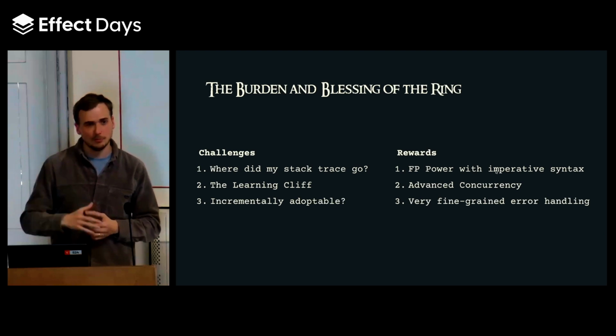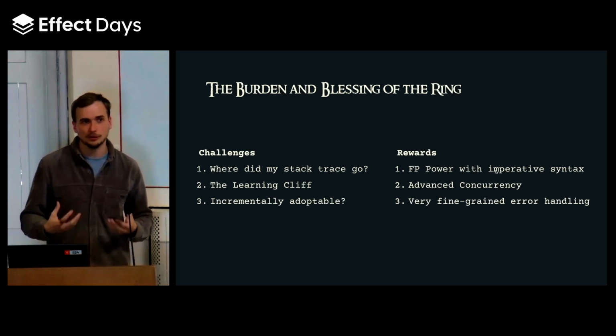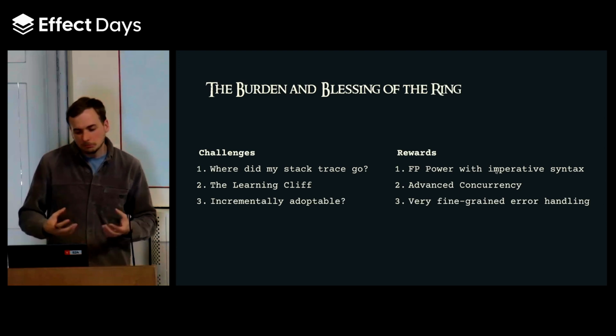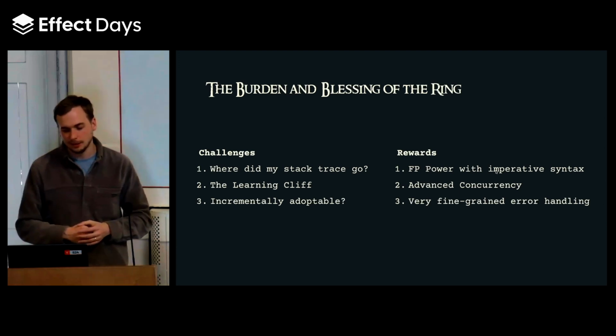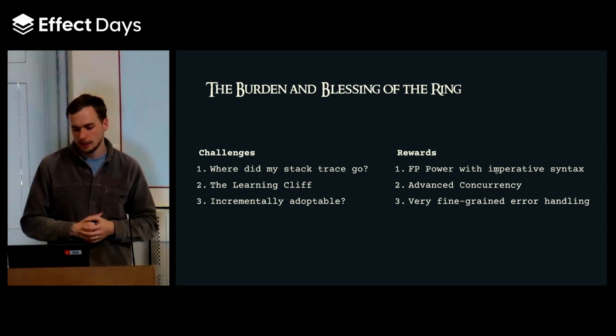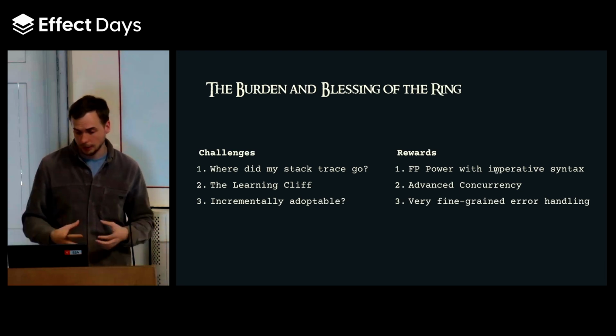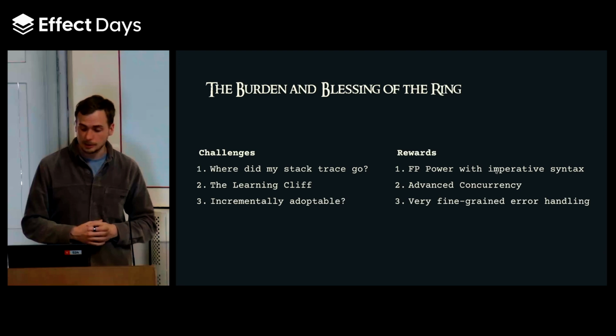On the reward side, obviously, we get insane power, functional programming with imperative syntax. So I have learned FP, but haven't used it in production, and so this makes it very approachable for us. The concurrency patterns are just insane. We have full control, including interruptibility.